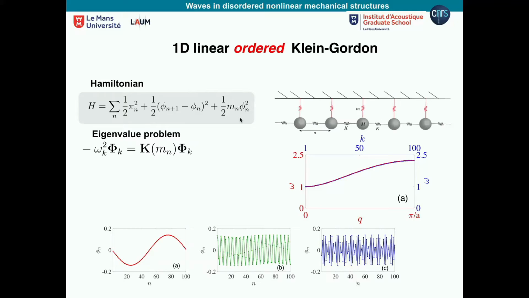We can solve the problem again. Now the spectrum is quite different. Here, the y-axis is frequency again, and the x-axis is the wave number. What is most important is that now there are no propagating modes around omega equals 0. There is a gap. So the first propagating mode is already at a finite frequency. You have to remember this; it is the main difference from before.